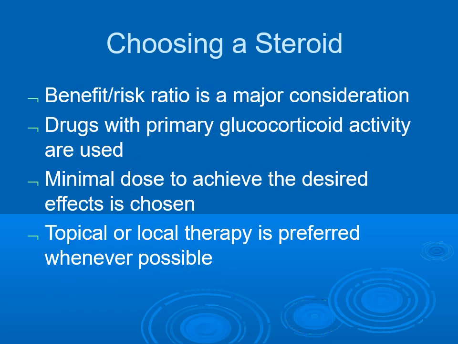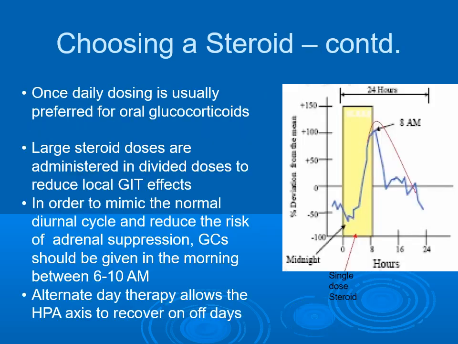Choosing a steroid. Selection of a steroid is based on benefit versus risk ratio. Drugs with primary glucocorticoid activity are used. Minimal dose to achieve the desired effect is chosen. Topical or local therapy is preferred whenever possible over systemic therapy. In continuation, once daily dosing is usually preferred for oral glucocorticoids.